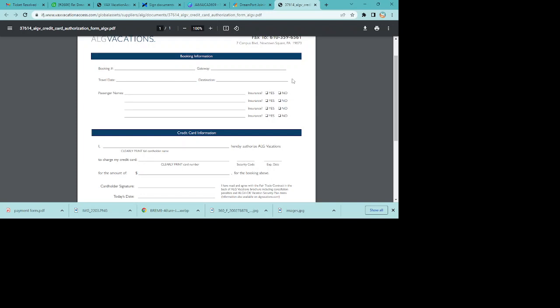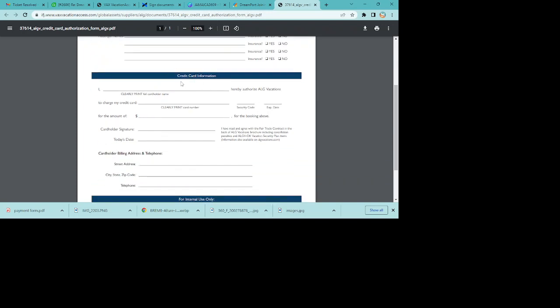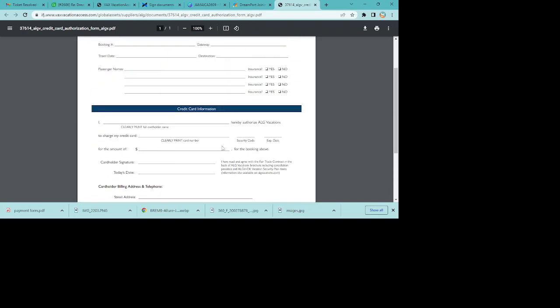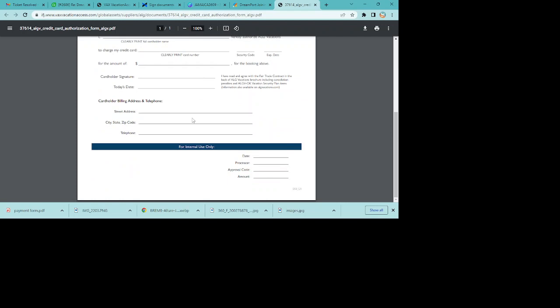Put yes, I got insurance, or no, I didn't. Also put the credit card information that matches somebody in the room. You cannot pay for a trip with someone who's not in the room. That person will have to get a form on their own and fill it out on behalf of your vacation. We can't accept a credit card with a name that is not of the person that's in the room. That's looked upon as a red flag or fraud. So make sure anybody who's filling this form out is someone from the room.